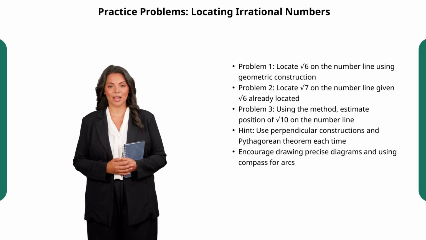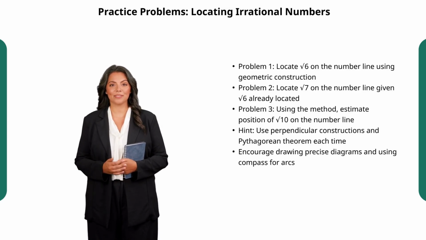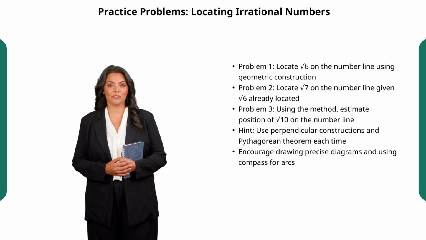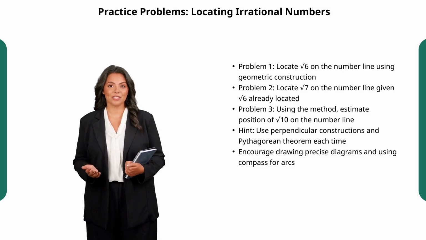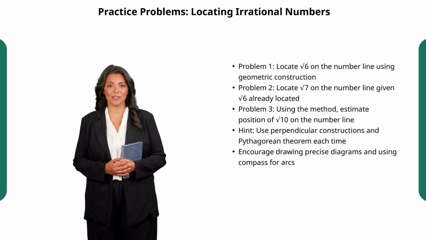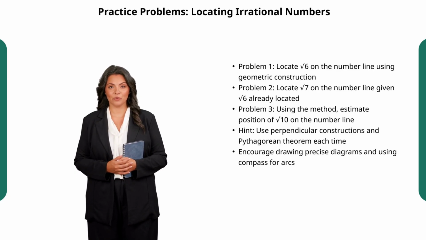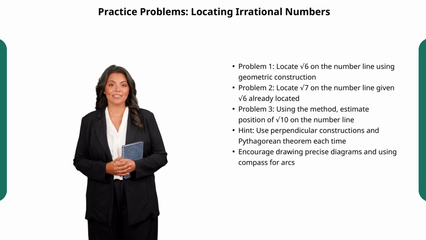Now it's your turn to practice. Try locating the square root of 6 on the number line using the methods we've explored. Start from the square root of 5 if you like, and construct a perpendicular of length 1 unit. Next, see if you can build on that to mark the square root of 7, and then estimate the square root of 10 as well.